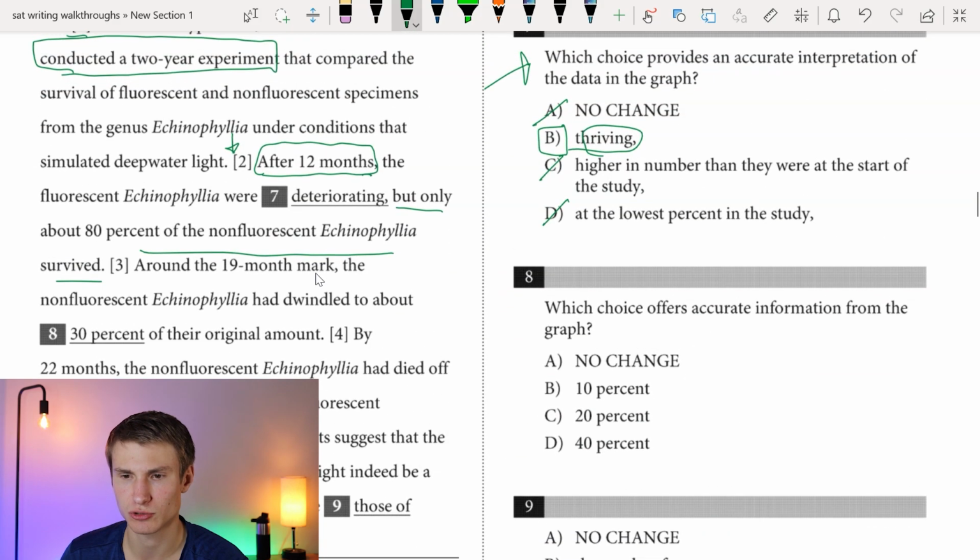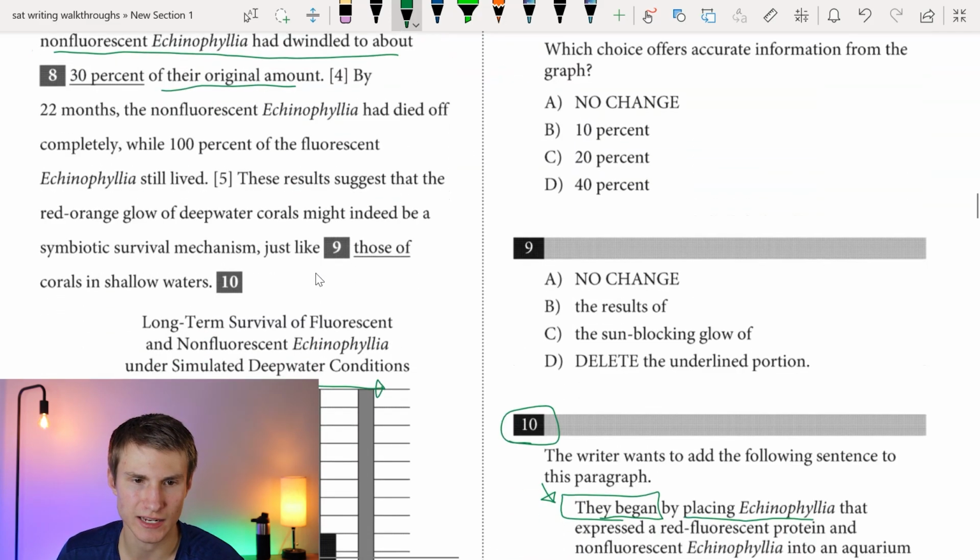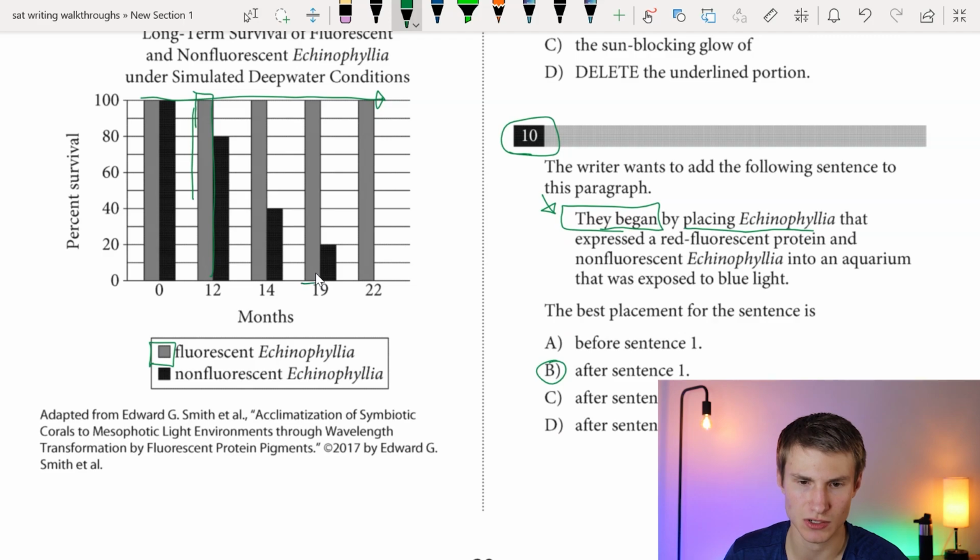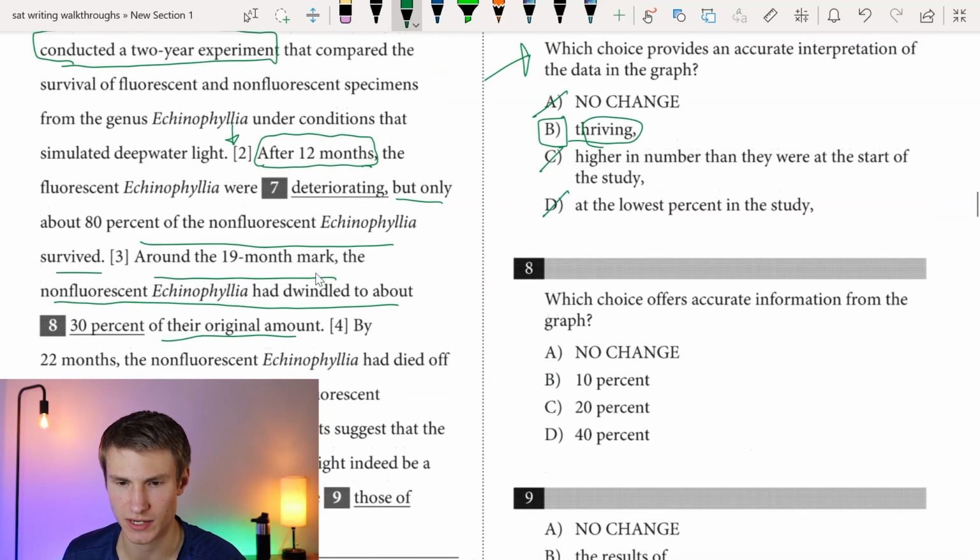Going up to number 8, which choice offers accurate information from the graph? So around the 19th month mark, the non-fluorescent echinophilia had dwindled to about blank percent of their original amount. Okay, non-fluorescent at 19 months. So this column here, we're looking at the non-fluorescent, so that'd be the black column, which is obviously going to end up going over here to 20. So 20% survival rate. So our answer there would be C.